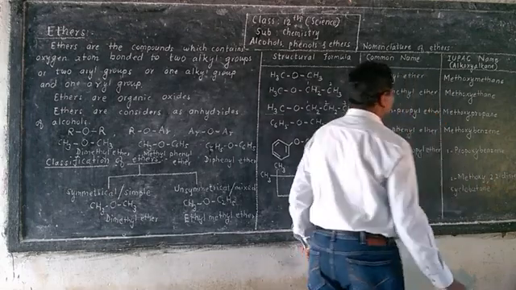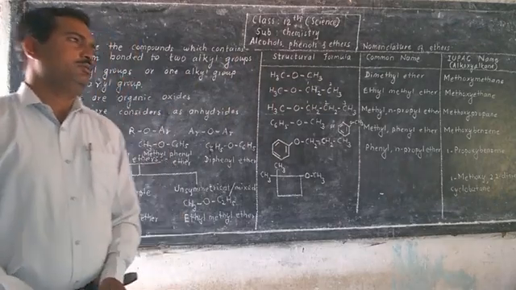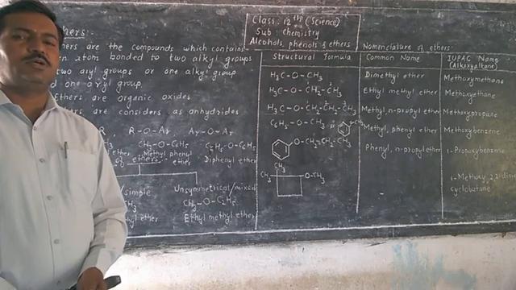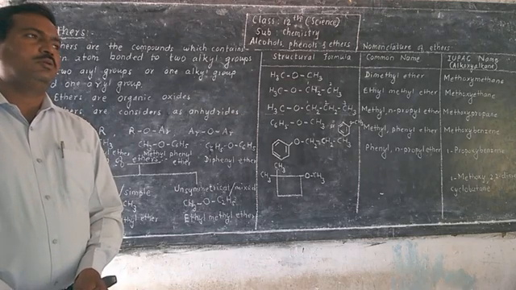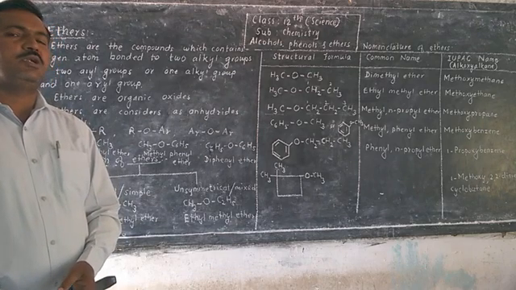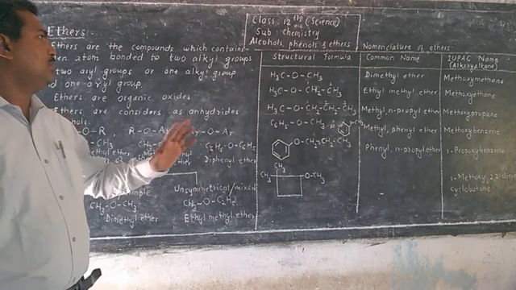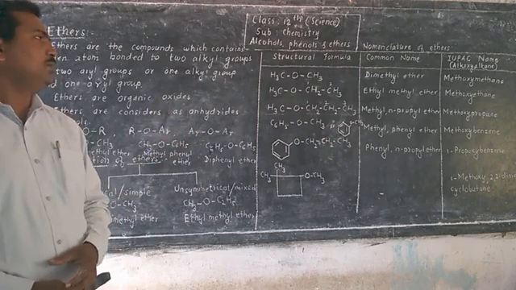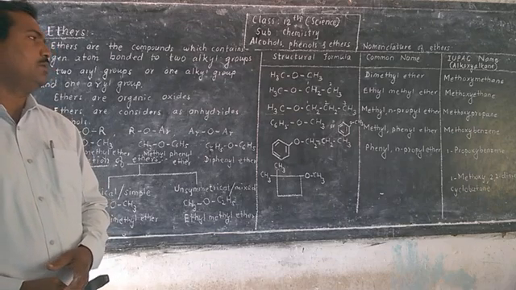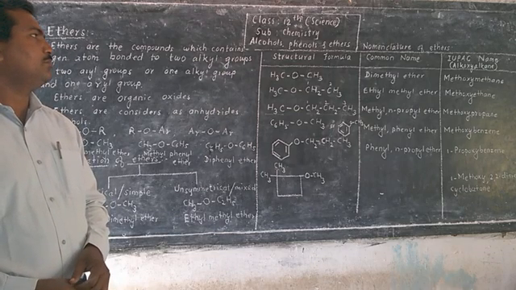So in this way we can write IUPAC name of ethers. So count chain of carbon atoms, longest chain, that carbon atom which is attached to oxygen atom, and that will be parent alkane, and other alkyl group will be substituent. So larger alkyl group is considered as parent alkane and name is written as alkoxyalkane.